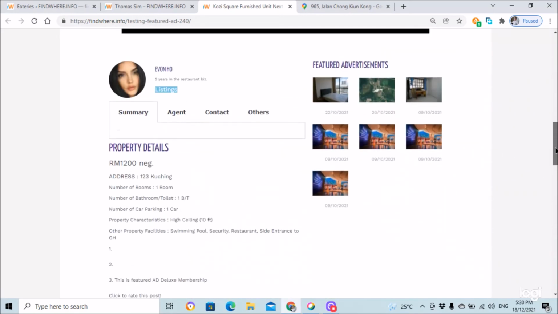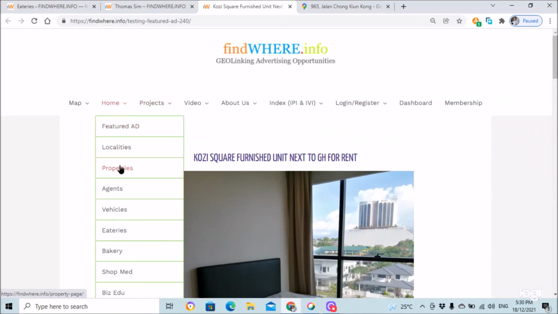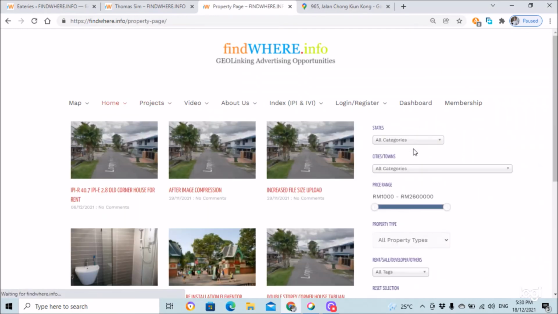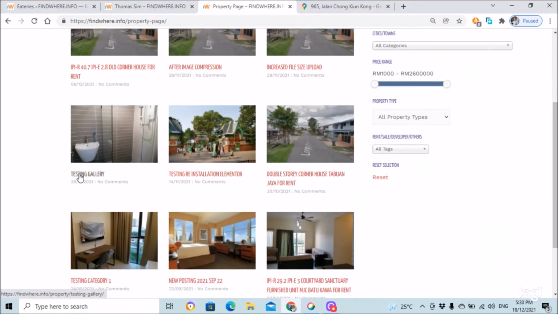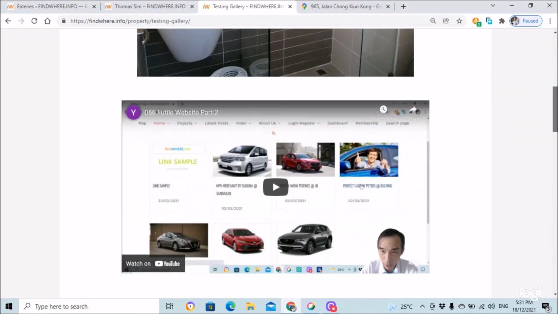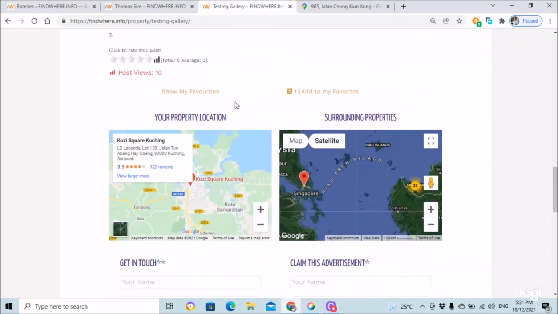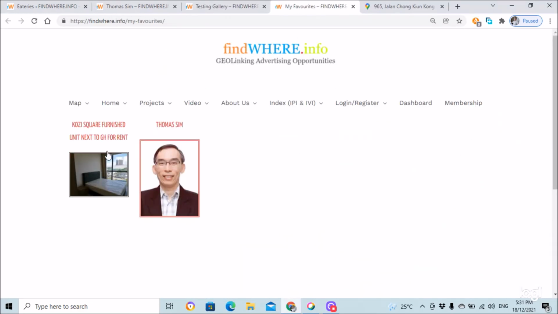By doing so, going on to further browsing of different properties, let's say now there is a similar type of property in the same Cozy Square, and she wants to go back and compare with her previously added favorite. She can always click the show my favorite button. Clicking this button will bring up the two favorites that were added.